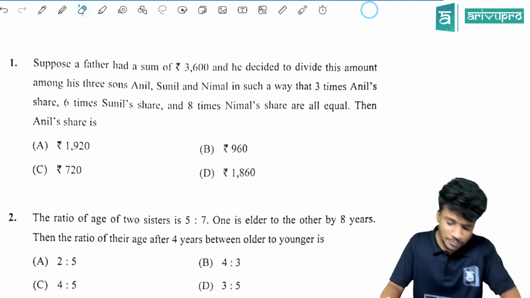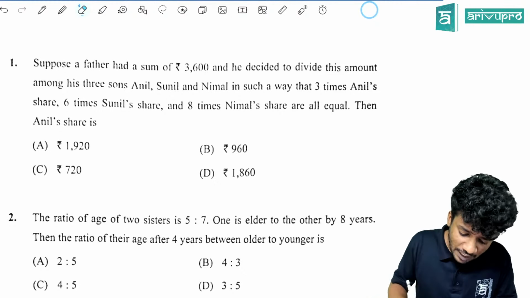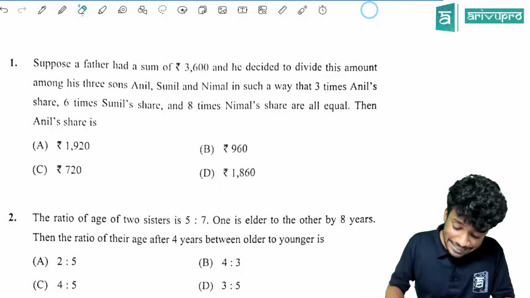Yes, let's start. Suppose a father had a sum of 3,600 and he decided to divide the amount among three sons who are Anil, Sunil and Nirmal.